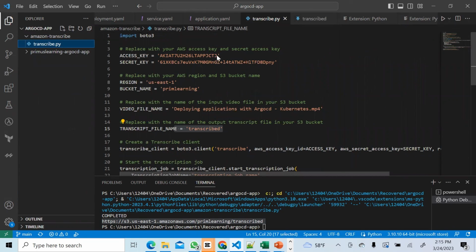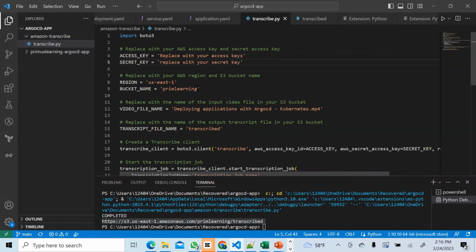What I will do is remove these keys so that you don't have them. I'll type in here, replace with your access key. Then I'll type, replace with your secret key.